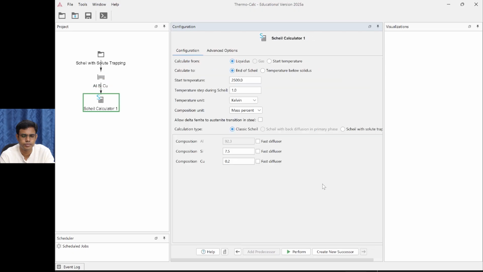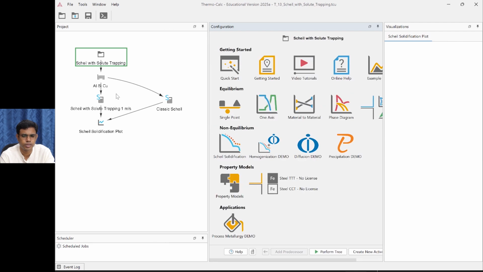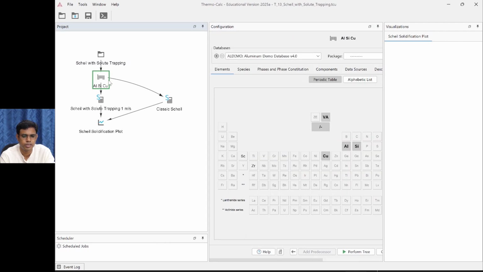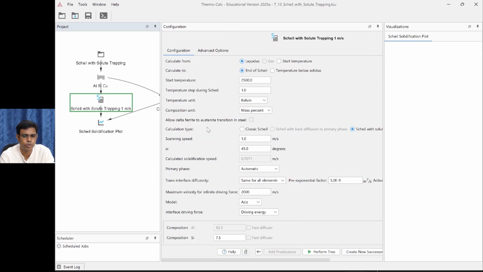Wait for a few seconds. Okay. Now you can see in the aluminum-silicon-copper system, this solute trapping is attempted. You can see in the databases, the diffusion database is not even selected here, because that doesn't matter. This solute trapping is going to depend on the scanning speed. That's the scan speed in additive manufacturing, where the powder will be melted by layer by layer deposition, right? So that scan speed is given here. This alpha is some kind of an angle. So different process parameters like that are given here.